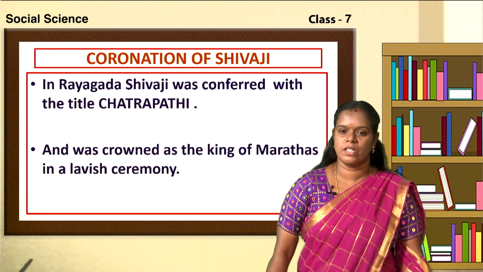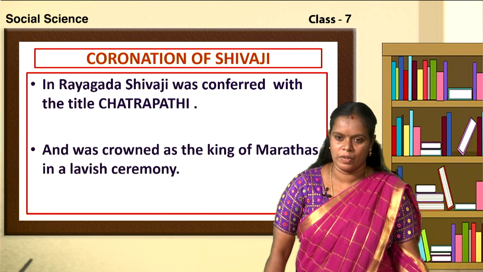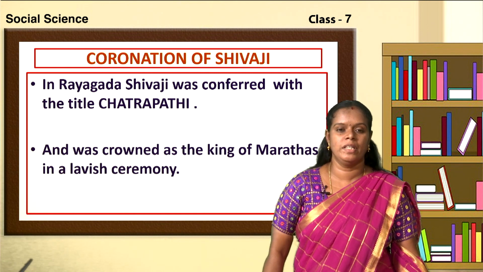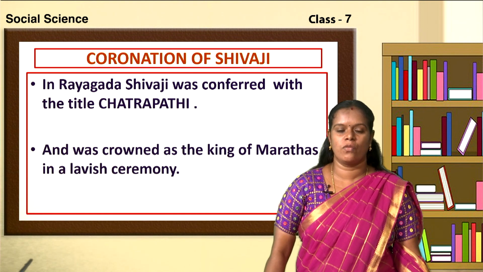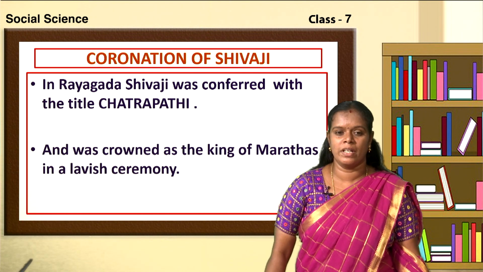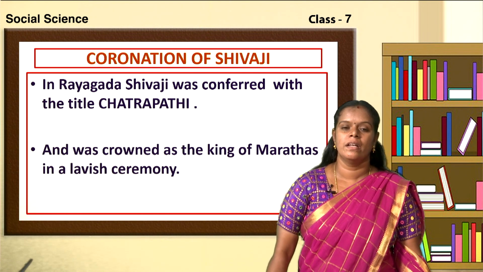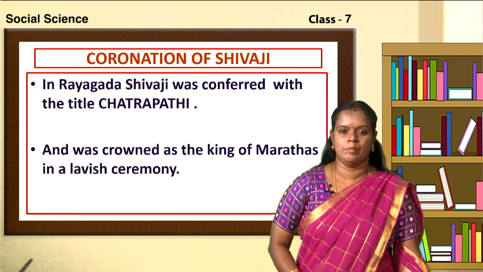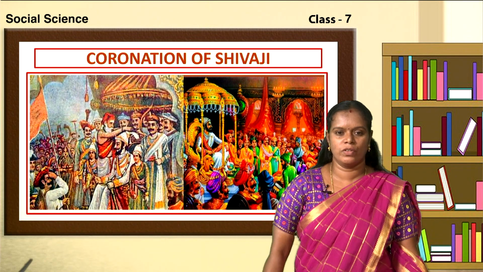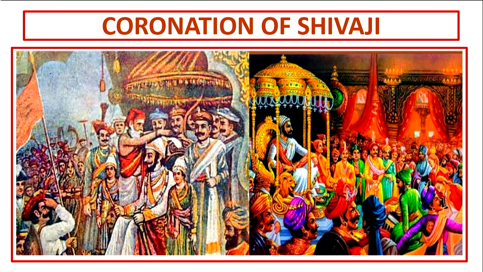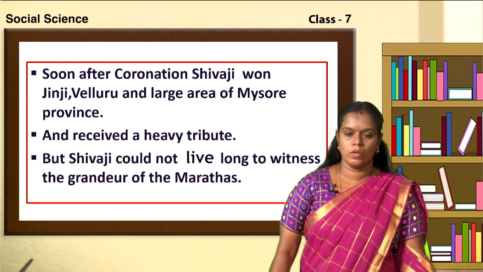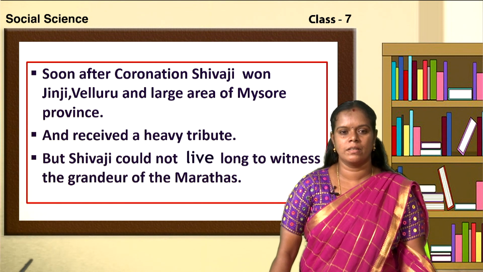In Rayagada, Shivaji was conferred the title Chhatrapati. The word Chhatrapati here means emperor, and he was crowned as the king of the Marathas in a very lavish, luxurious, rich ceremony. Children, you can have a look at the pictures of the coronation of Shivaji. In these pictures you can see how Shivaji is being crowned as a king, and he will be given the title Chhatrapati.